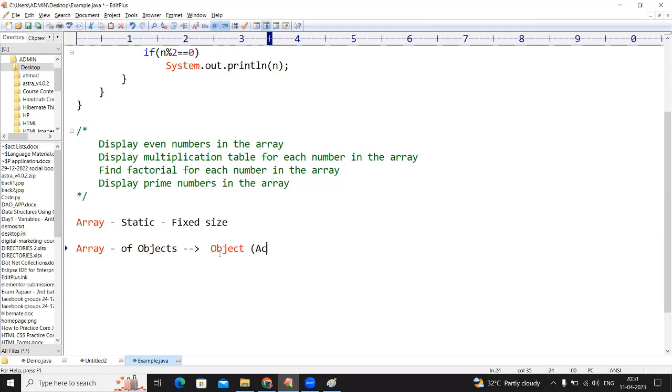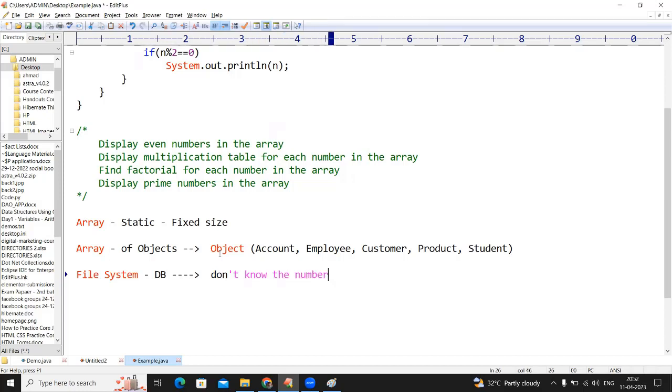Record means maybe an account holder, an employee, a customer, a product, or a student, anything. But whenever you are working with objects, definitely we are working with either a file system or a database. And it is impossible to tell how many objects you are going to process. We don't know the number. So we never use arrays to store objects.